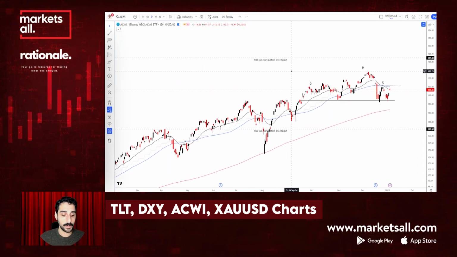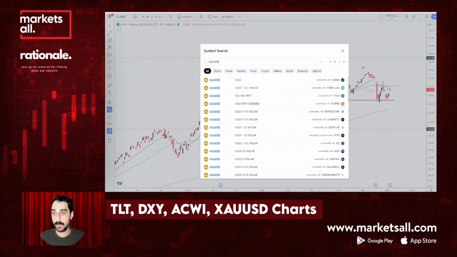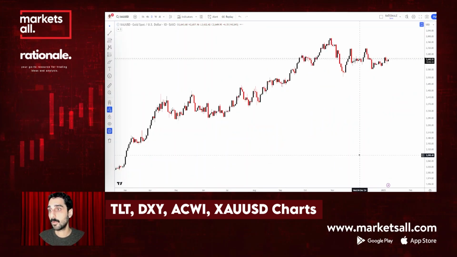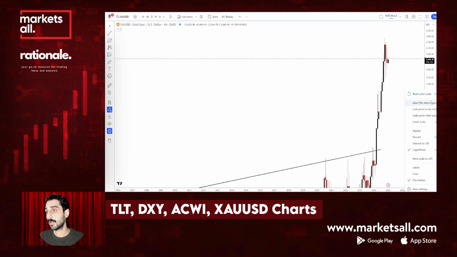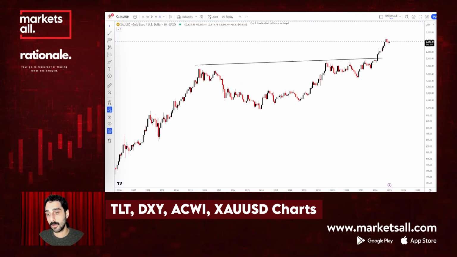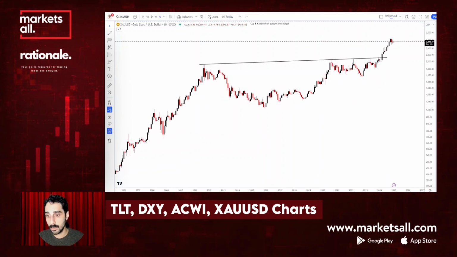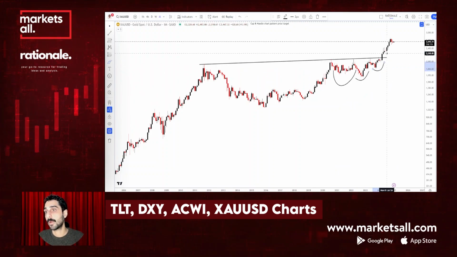Apart from it, lastly, I would like to check gold. Quickly, where are we right now? We all follow this monthly chart. Here also a head and shoulder continuation, and with this breakout it's moving well.